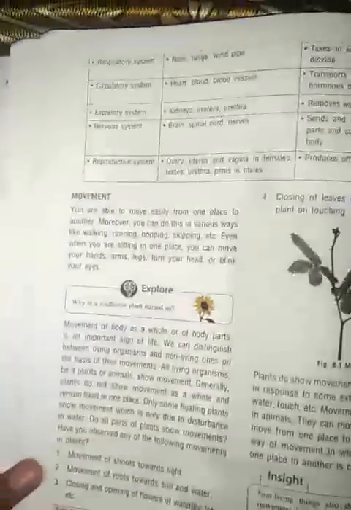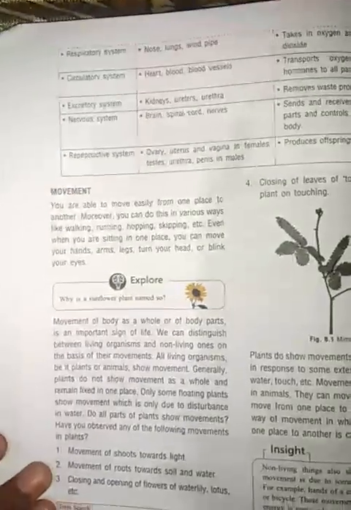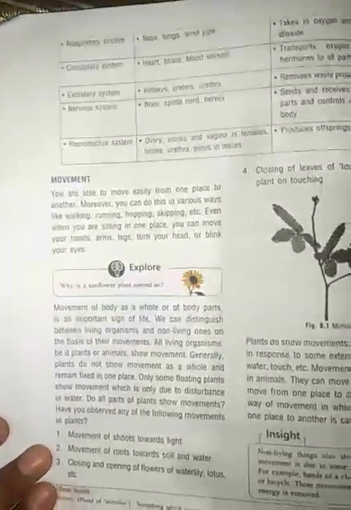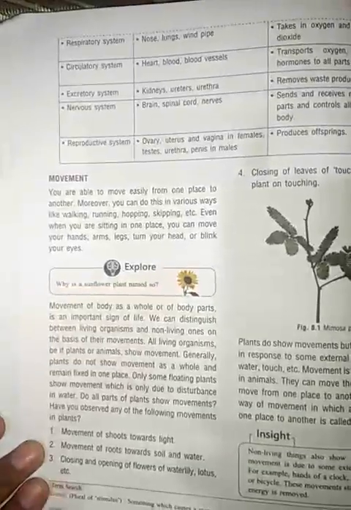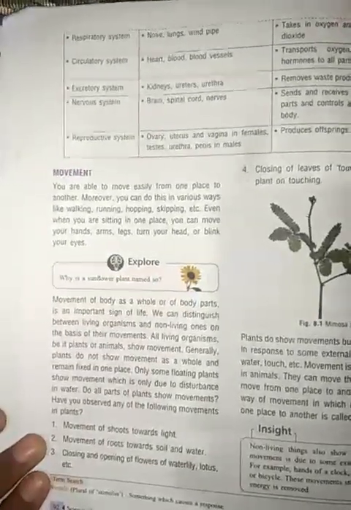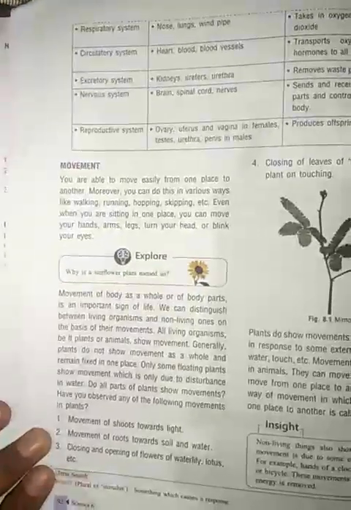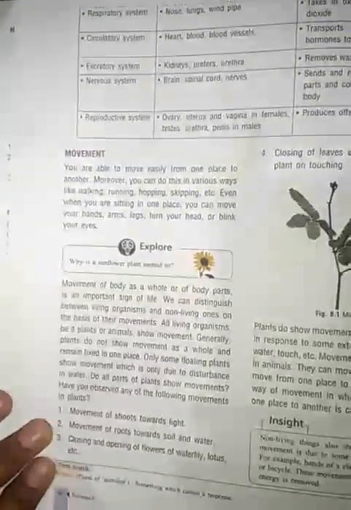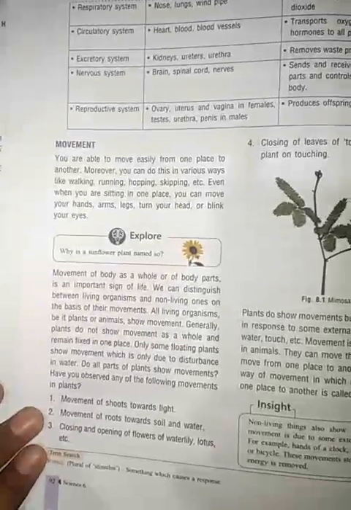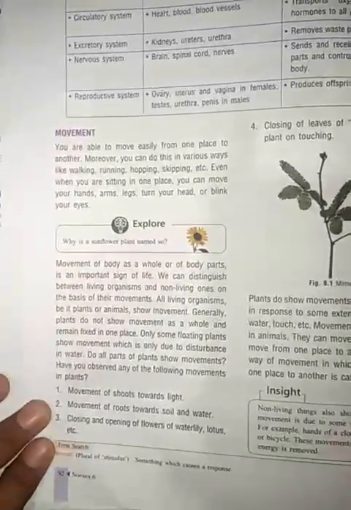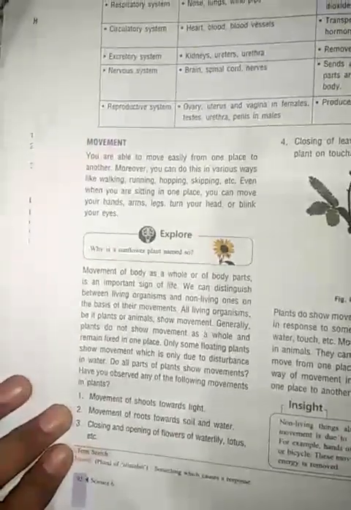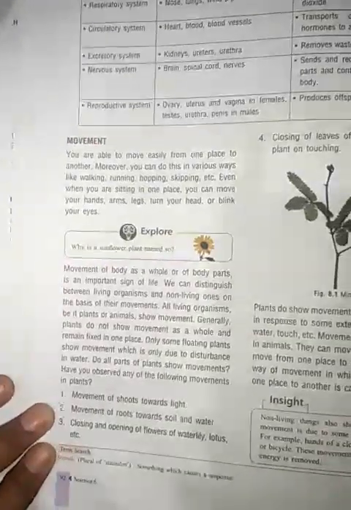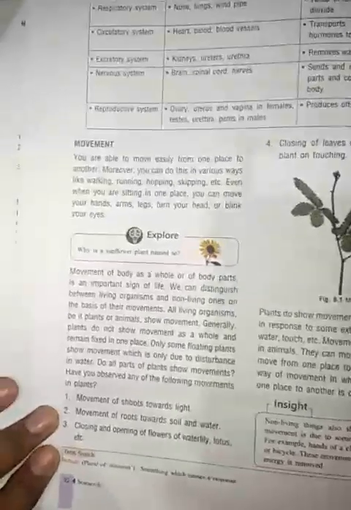Now next is movements. You are able to move easily from one place to another because you show various types of activities such as walking, running, hopping, skipping, etc. So movement of a body as a whole or of a body part is an important thing of life, because movement is a specific character which we have to discuss.